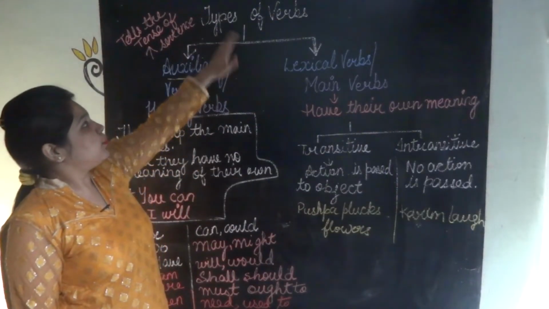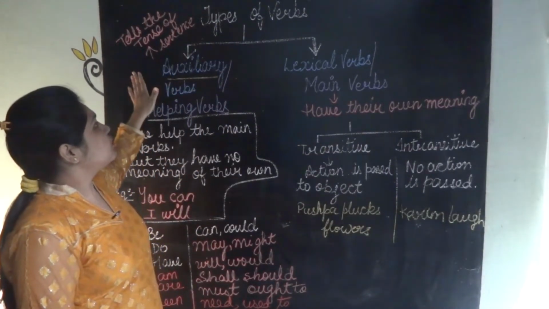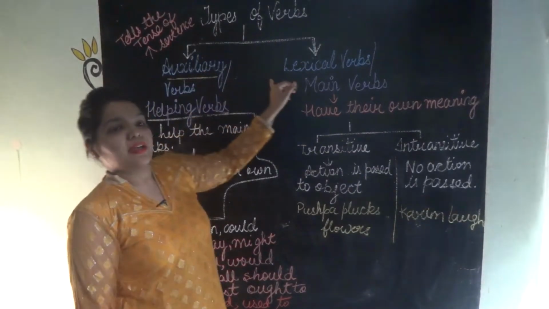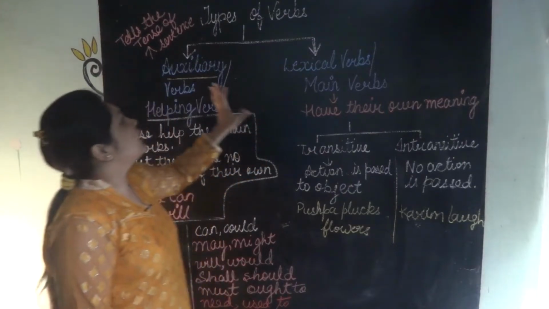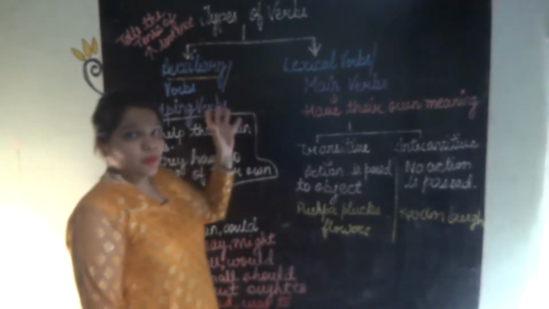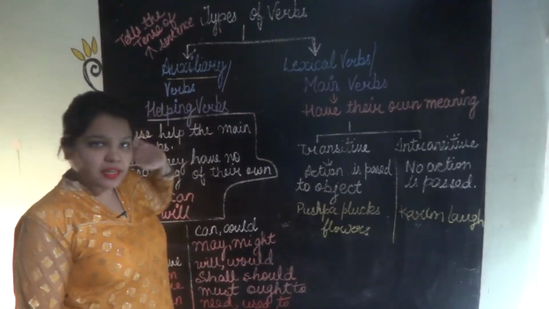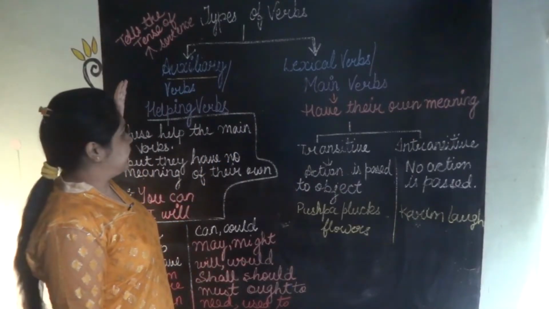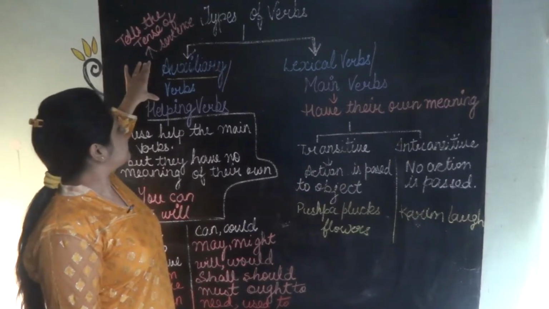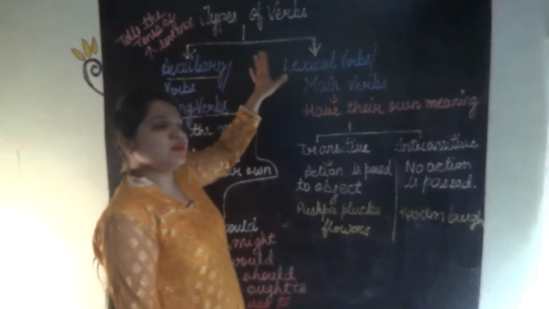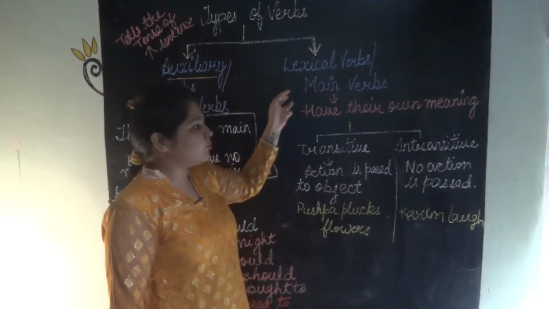Now in this type of verbs, what are we going to learn about? We are going to learn about auxiliary verbs and the lexical verbs. These are very confusing names, auxiliary verbs and lexical verbs, but they have other names also which are very easy, like helping verbs. Auxiliary verbs are also known as helping verbs, and lexical verbs are also known as main verbs.